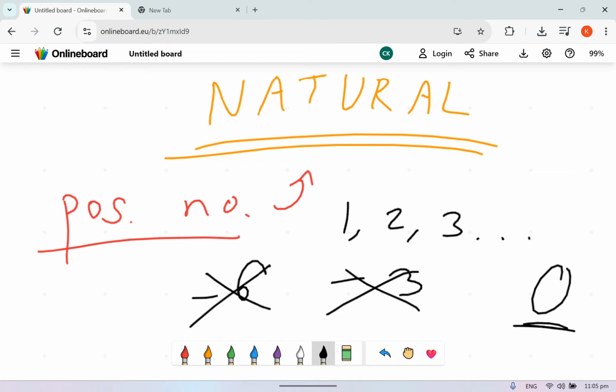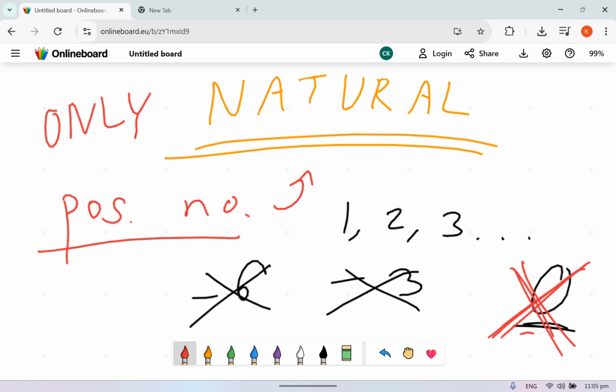Now, as I said before, 0 is neither positive nor negative. Just now when I was explaining whole numbers, I said positive plus the extra one called 0. But in this case, natural numbers, it's only positive. Only. So 0 is not one of them. It's literally only this set. Okay? So that's literally it for natural numbers.